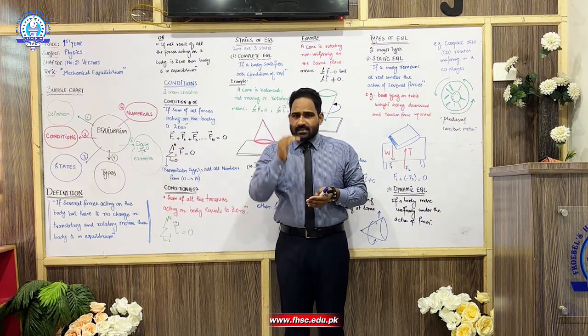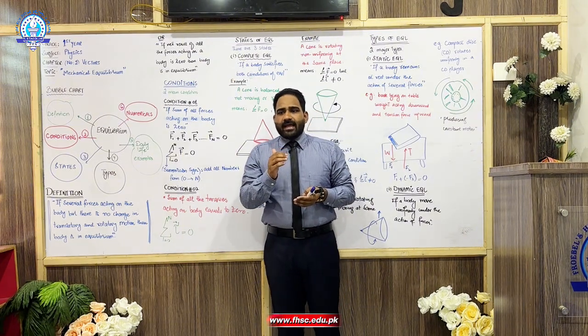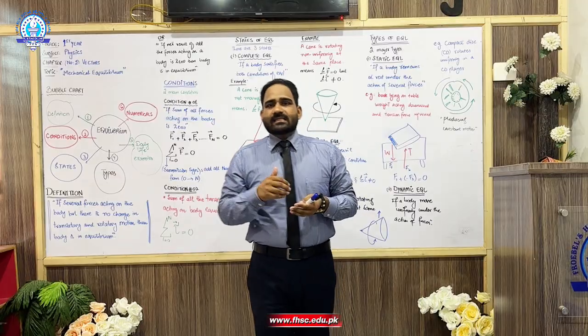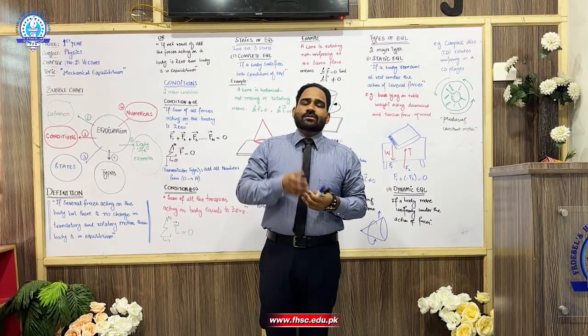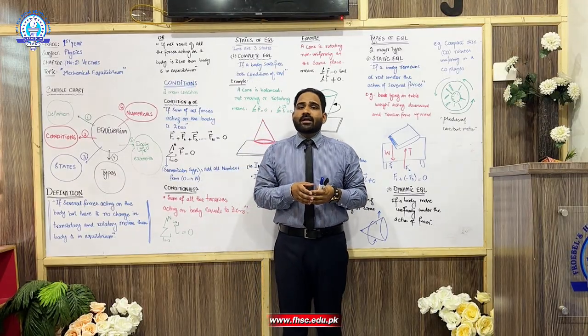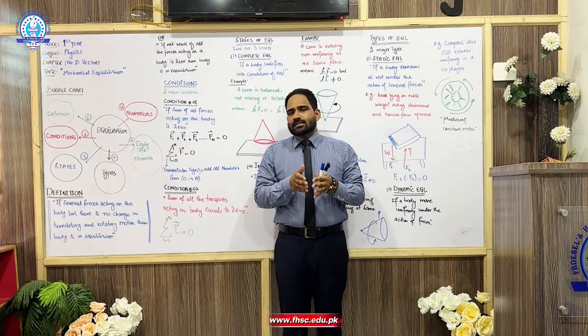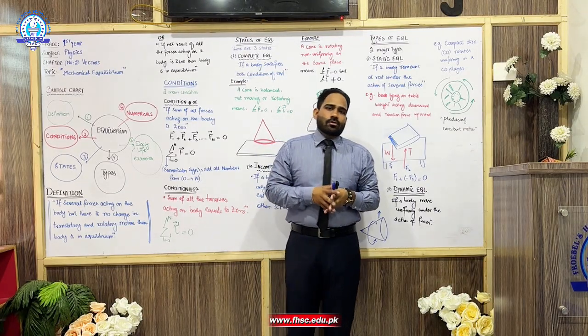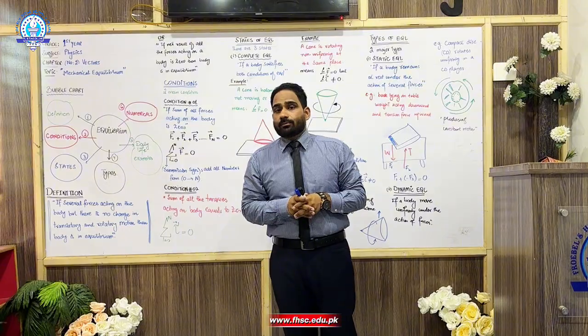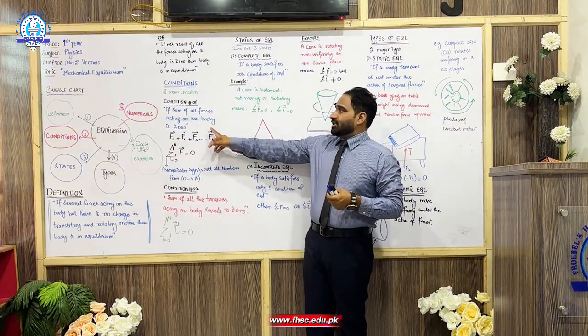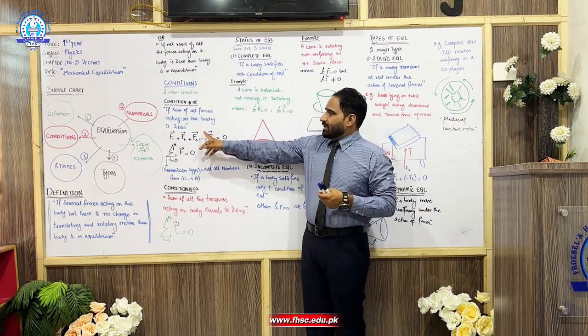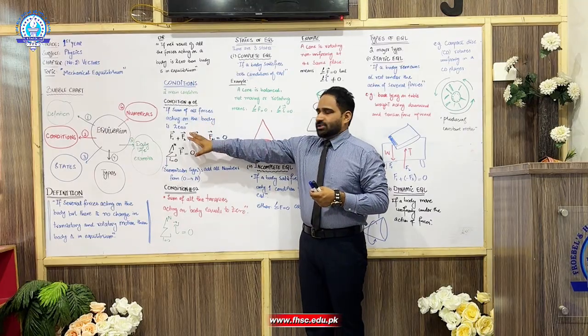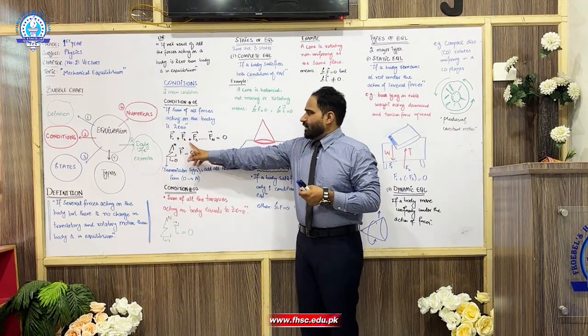So weight is the downward action force, and as a reaction which is balancing the weight, there is an upward force which is provided by the chair. So you are balanced and sitting on the chair properly in a stable position. So this is condition number 1. The body is balanced with all the forces acting on the body being 0, that is F1, F2, F3.